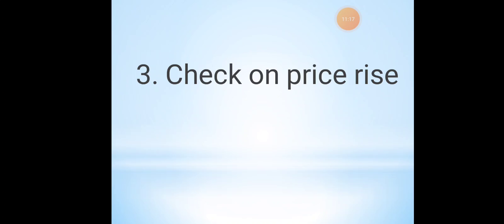How can control be achieved? I will take the same example of the tomato. Today it is 10 rupees, so how will the control work? Tomorrow it can be only 12 rupees, so the price can increase only by 2 to 3 rupees. That is known as control, or checking of the price rise.